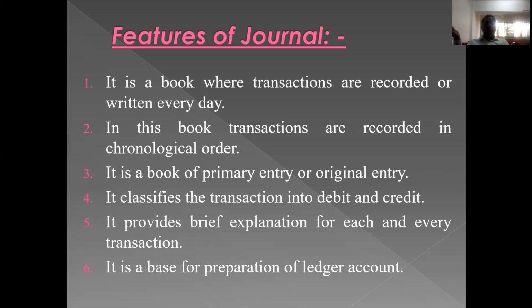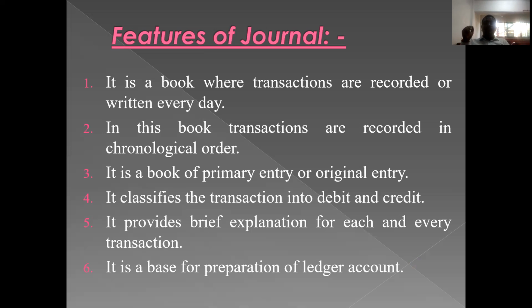In the remaining books like ledger, subsidiary books, even subsidiary books we record on a daily basis, because subsidiary books are actually a substitute to journal. You can take the example of a ledger account, or a trial balance. There we record transactions on a periodical basis. Like in ledger, we record transactions once in 15 days or once in a month. But in journal, we record transactions on a daily basis. So the first feature of journal is that transactions are recorded every day.